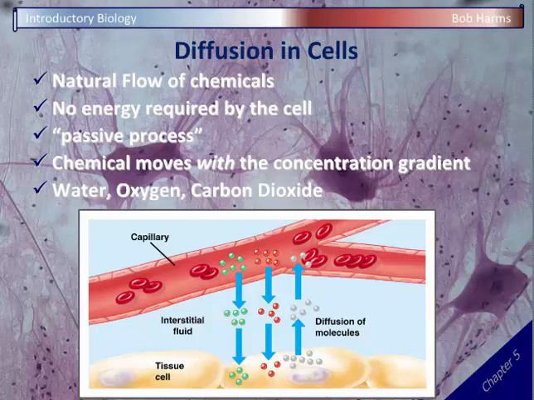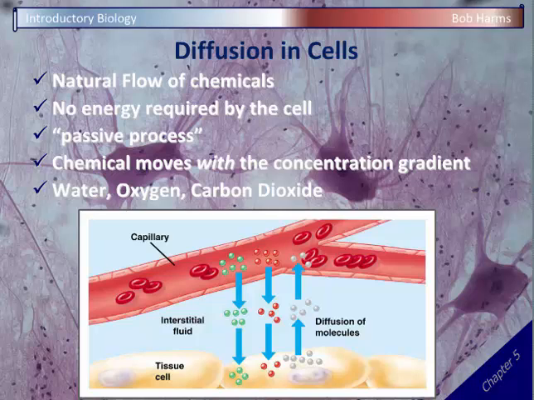Now the direction, whether it's going to enter or exit the cell, is completely dependent upon where the concentrations are. It's always going to move from high to low. And so if there's a lot of oxygen, for example, on the outside of a cell, it will diffuse into the cell. Okay? And this is the major mechanism for these oxygen and carbon dioxide in our blood flow.